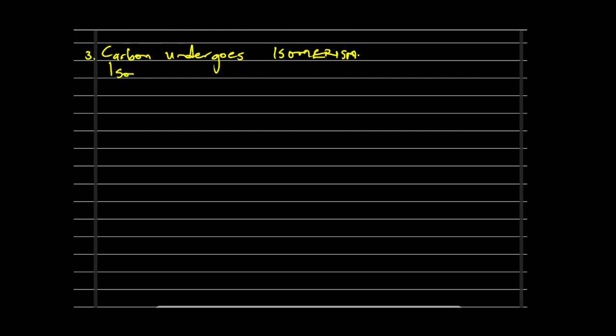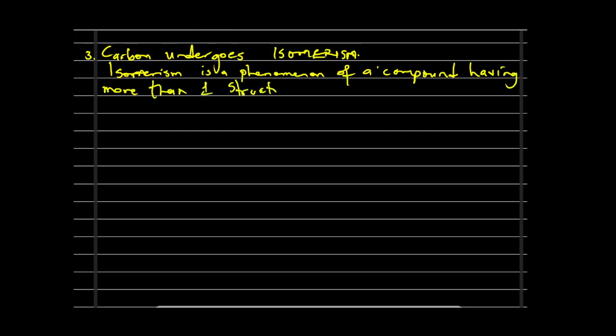Isomerism is a phenomenon of a compound having more than one structural formula.